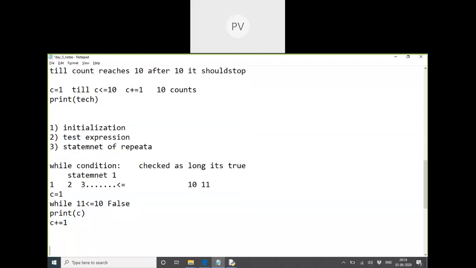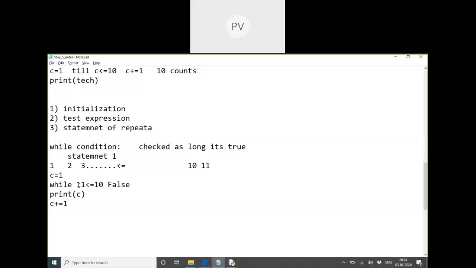So the only concept in while is the condition. Whatever condition we have written, it should fail sometime. Sometime it should be false. So here I have written a condition in such a way that it will be true for which values? 1 to 10. Till 10 it is true.